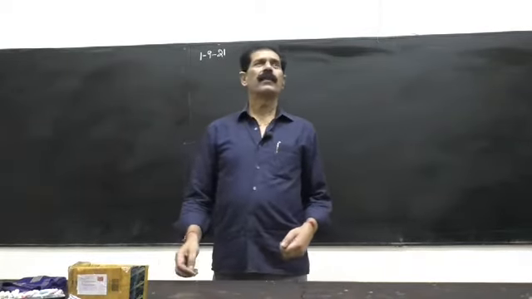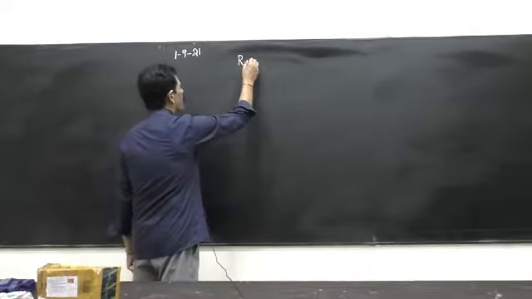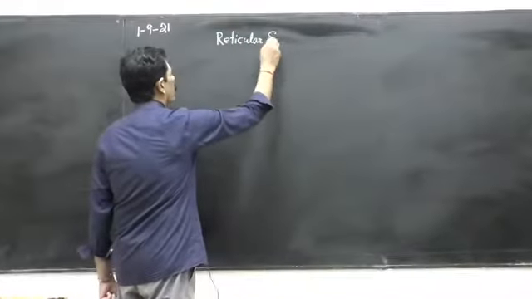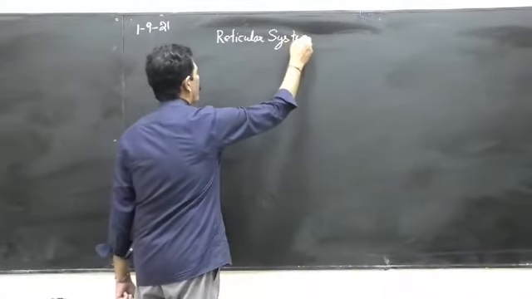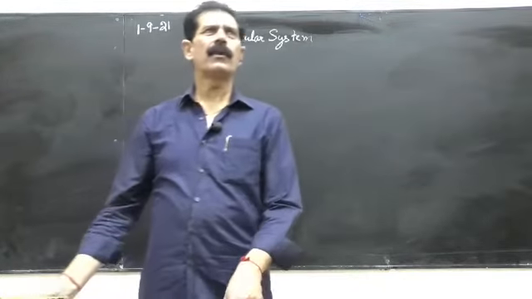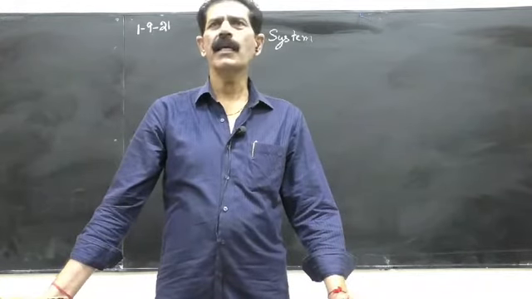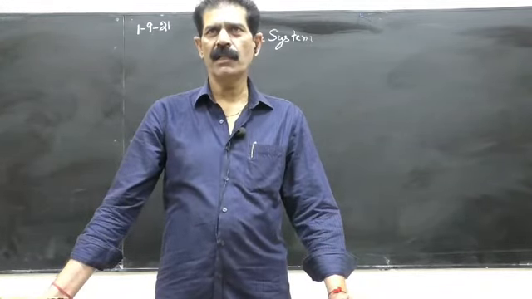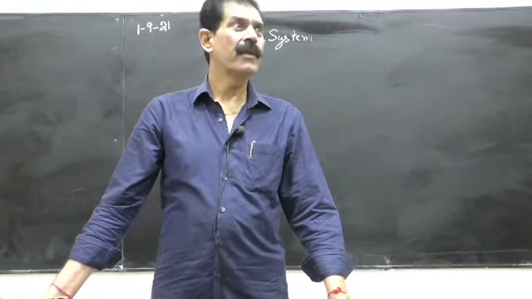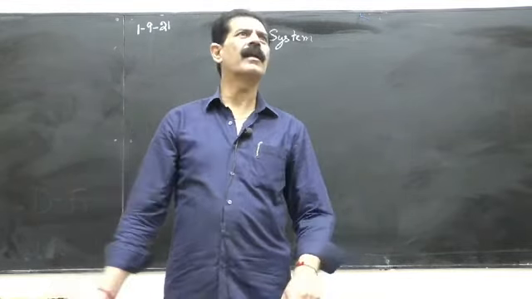Today we will do the part of the neuroanatomy that is called the reticular system. So reticular system, as the name reticular means reticulum. Reticulum means a network or a meshwork, as you have done in the physiology. Formation of the clot is also the formation of reticulum of fibrinogen, fibrin and platelet sticking to them. So you are familiar with this word reticulum.